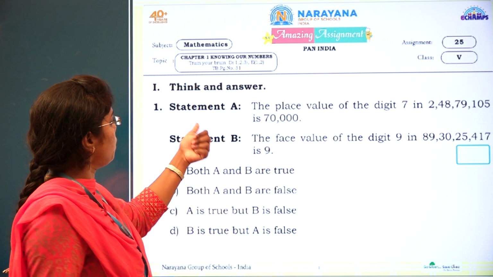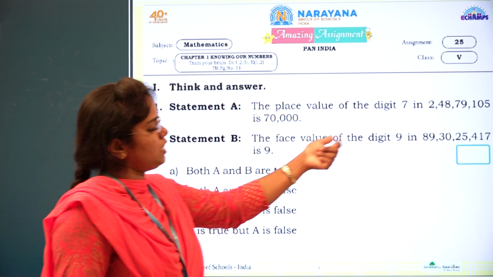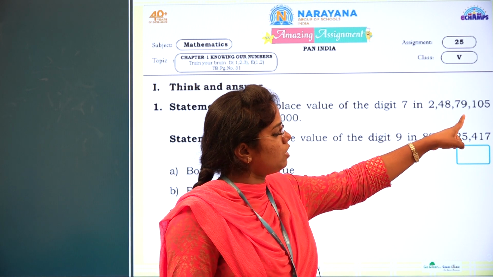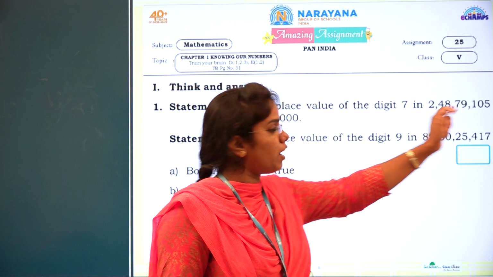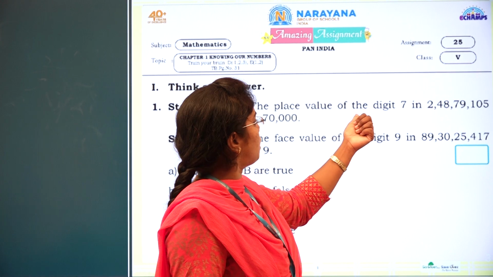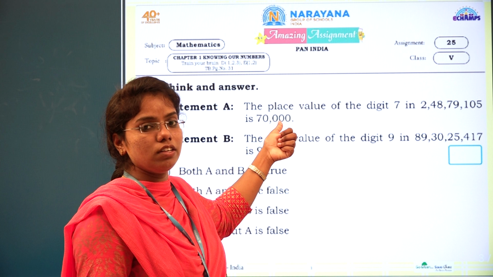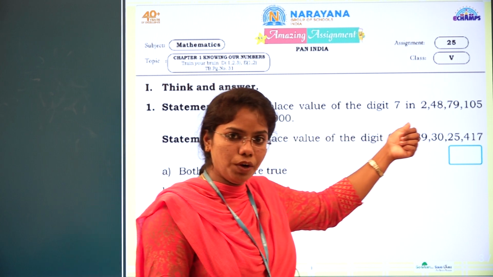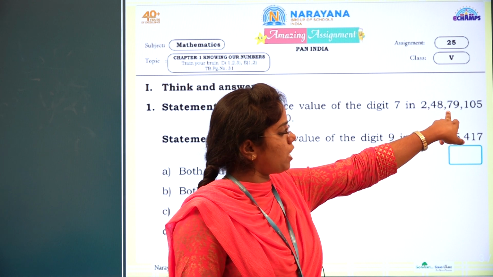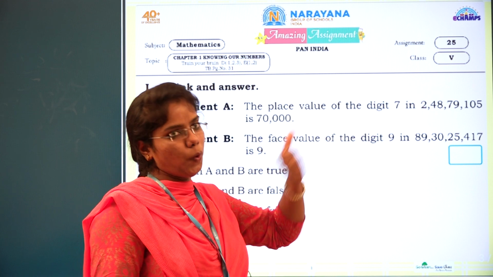Statement A: the place value of the digit 7 in 2 crores 48 lakhs 79,105 is 70,000. What is the place value of the 7 in this given number? 70,000 is given in the statement. Is it correct, students? Yes, it's correct, because the 7 is in the 10,000 place. So 7 into 10,000 is 70,000. The statement is correct.